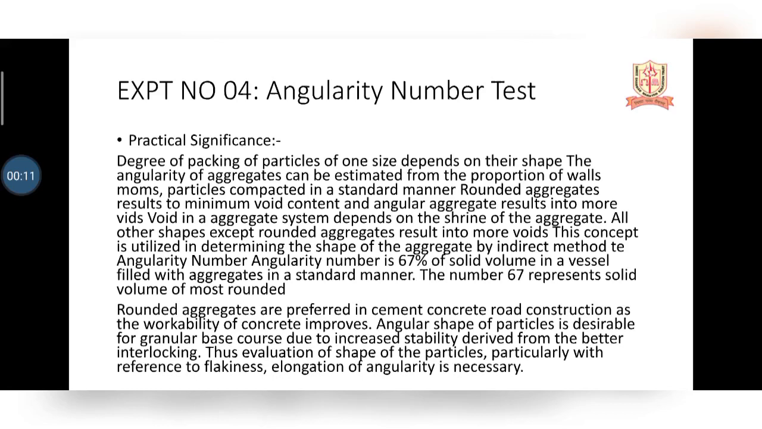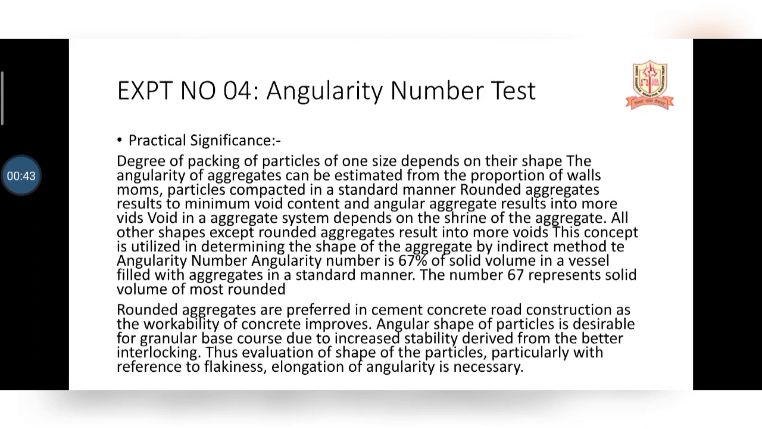Highway practical number 4 is the angularity number test on an aggregate. Now we are going to see the practical significance of this experiment. The degree of the packing of the particles of one size depends upon their shape. The angularity of an aggregate can be estimated from the proportion of the voids among the particles compacted in the standard manner. And what is the angularity number?